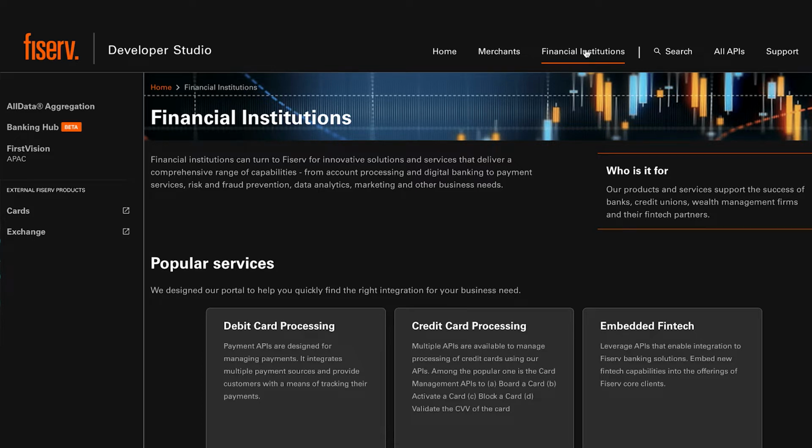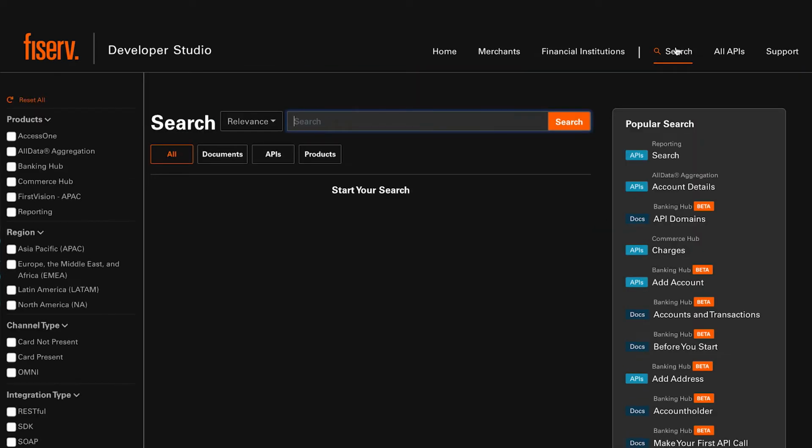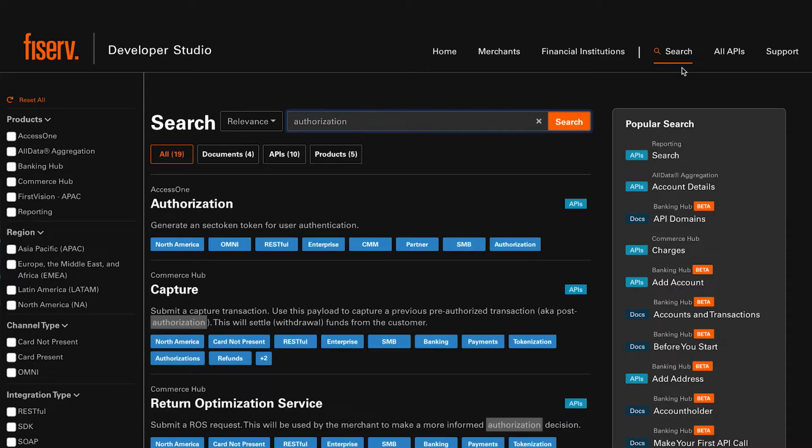Next, Dev Studio offers a very powerful full-text search capability. Let's say that we're developing a web app and we want to know how to perform an authorization. Let's execute that search. Wow, that's a lot of results.